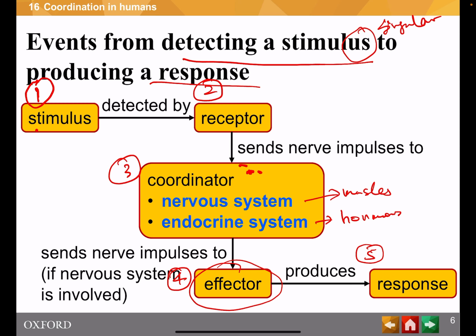Our coordinator can be our nervous system and or our endocrine system. The endocrine system is responsible for secreting hormones, just like the insulin that we learned before. The coordinator gives information or instruction to our effector, and the effector will give out appropriate responses.